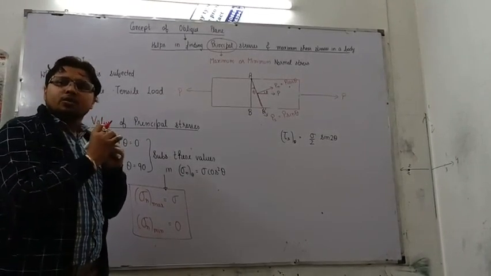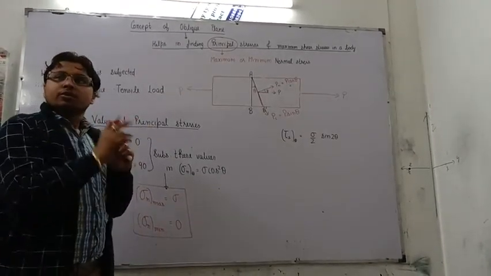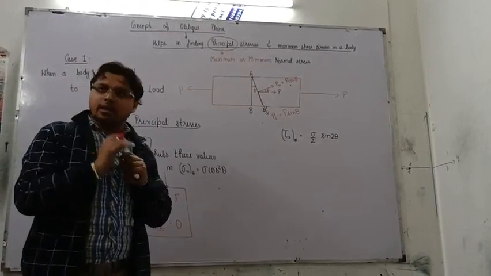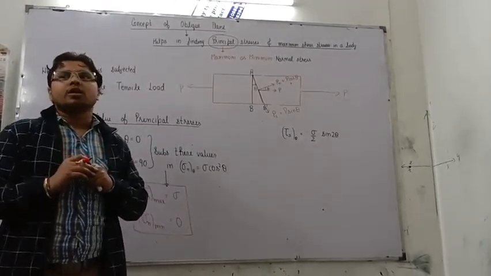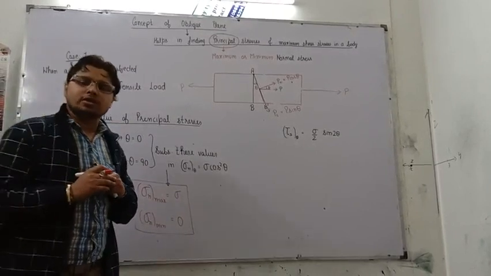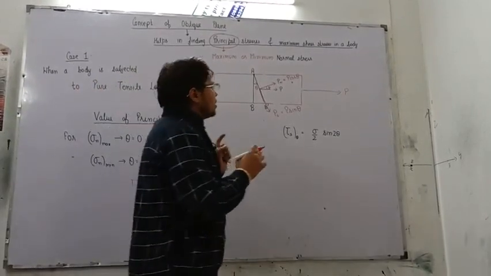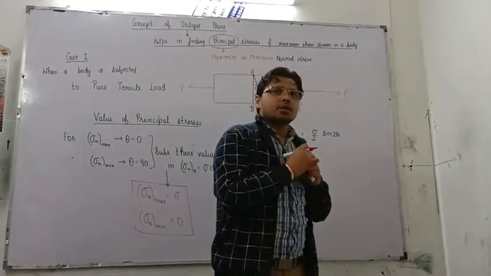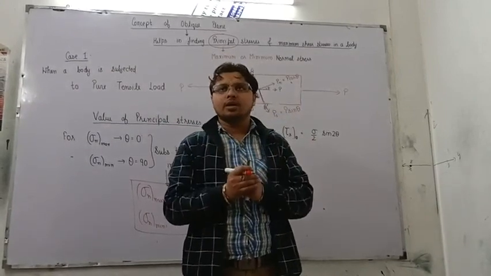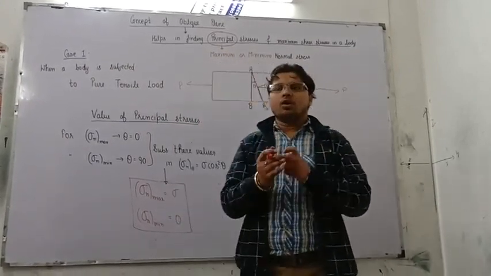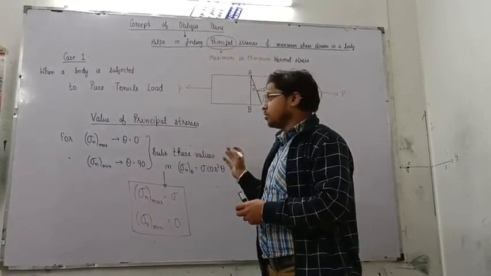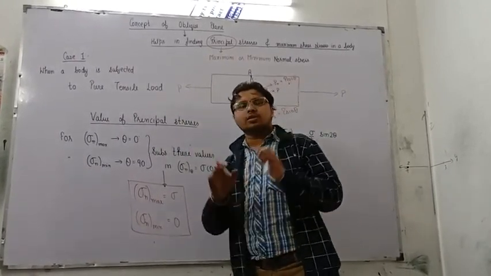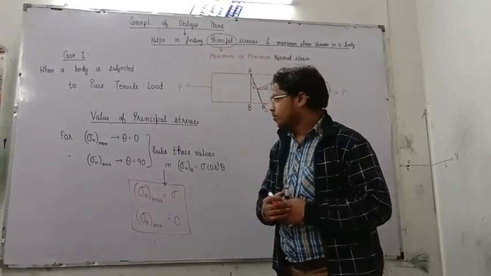We need to resolve forces in both x and y directions, because in a biaxial state of stress we apply the load in x and y directions, and hence we resolve it separately to find the maximum or minimum shear stresses and the principal stresses in the entire bar, right?